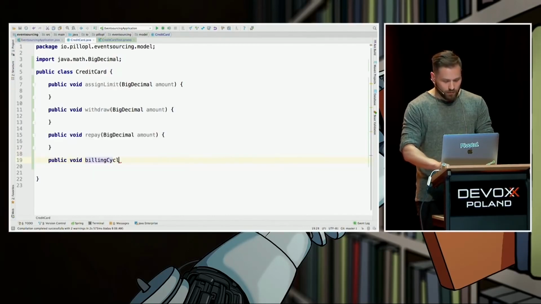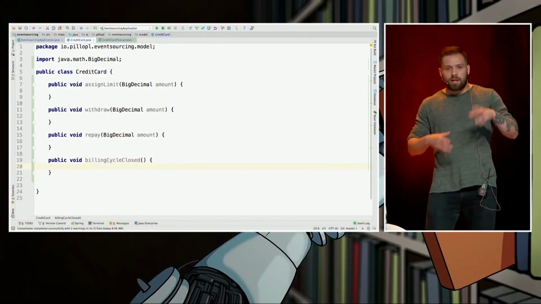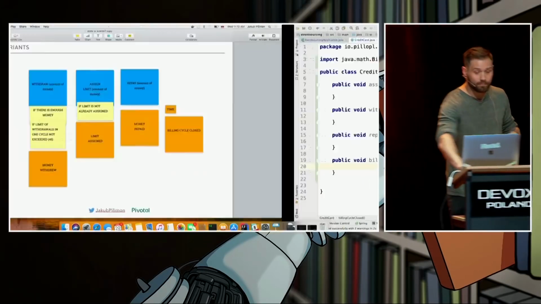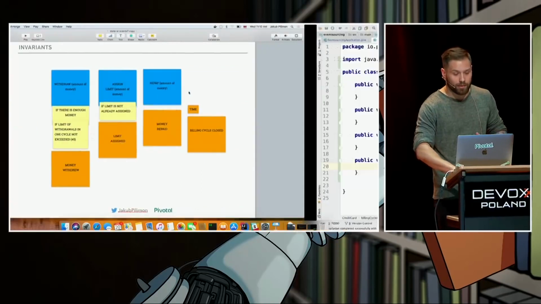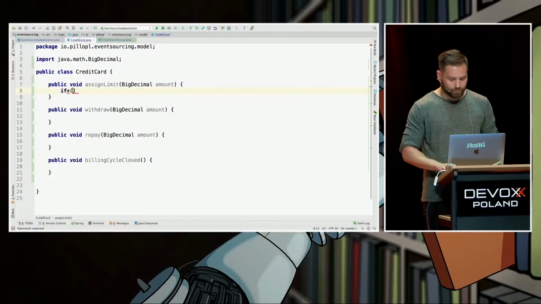Billing cycle closed. Right. So we have the public API. We can also spot that some of the behaviors, some of the commands were bugged by invariants, right? Like here, withdraw and assign limit. So again, we blindly copy-paste this code in here.